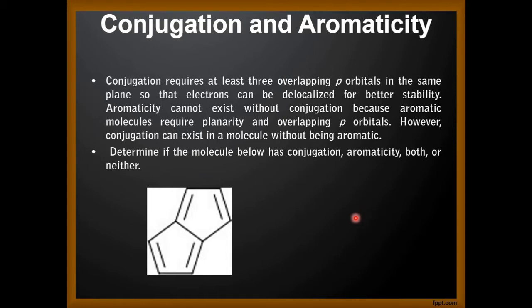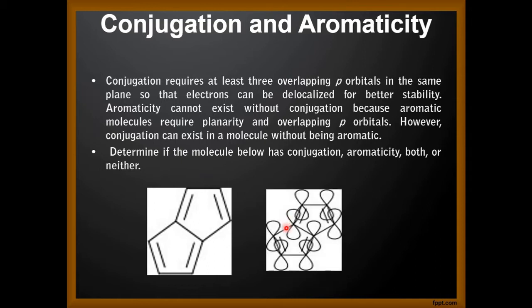Now let us try to determine if the molecule represented below has conjugation, aromaticity, both or neither. Now this is an azulene, and you can see that there exists the overlap of p orbitals. The molecule is cyclic, the molecule is planar.